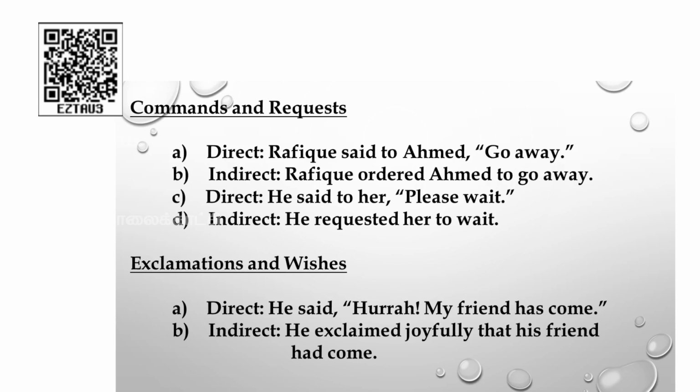Now, look at the display. Rafiq said to Ahmed, go away. Okay, in this, Rafiq ordered Ahmed. You will be adding to. Then write the reporting verb, go away. Rafiq ordered Ahmed to go away. You will be adding the word to before the reported speech.